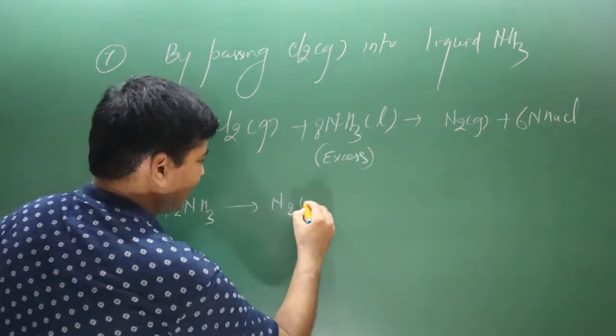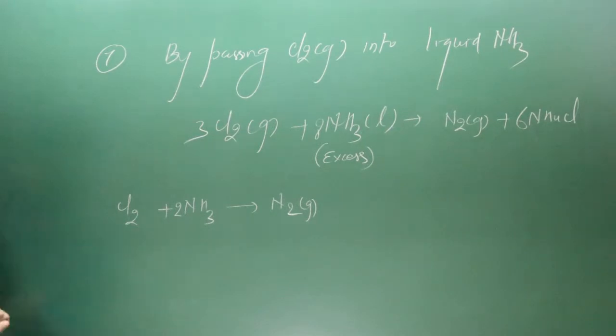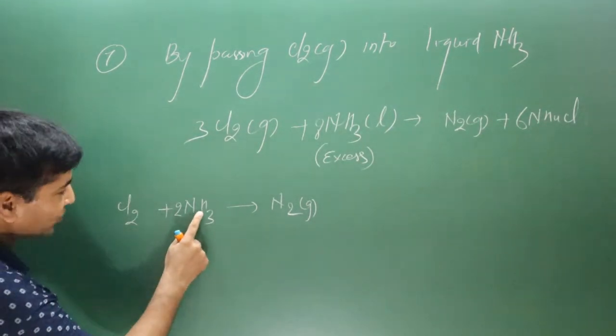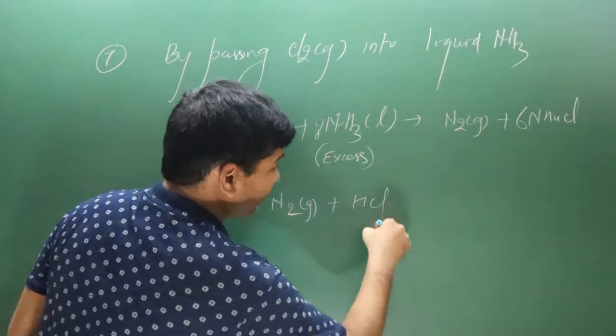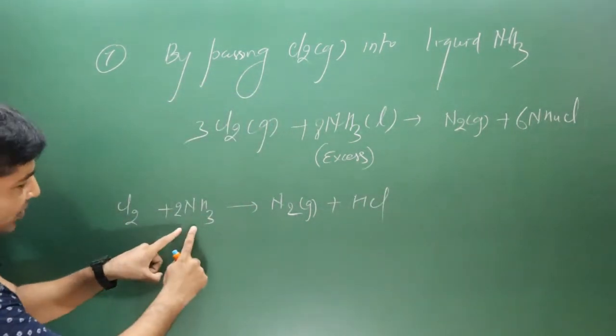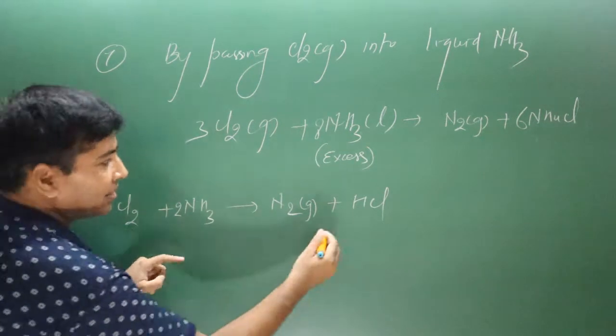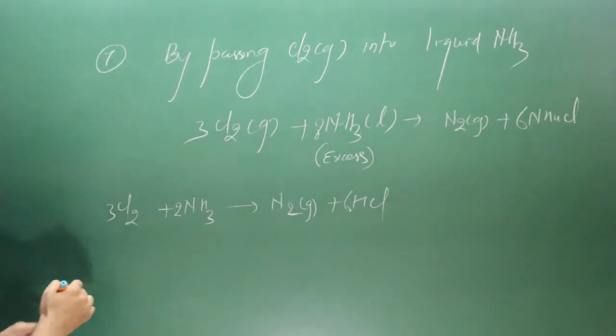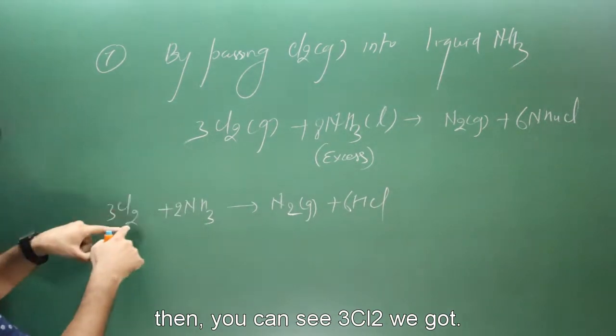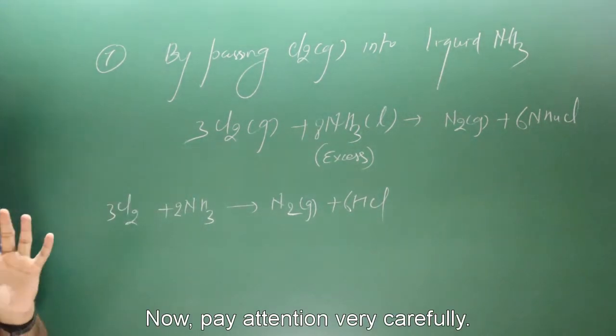This is a gas. Pay attention very carefully. Then what are we left with? Hydrogen and Cl. Hydrogen and Cl combine together to form HCl. Very simple concept. How many hydrogen? 6 hydrogen. How many Cl do we need? 6 Cl. Then I multiplied by 3, and you can see we got 3 Cl2.